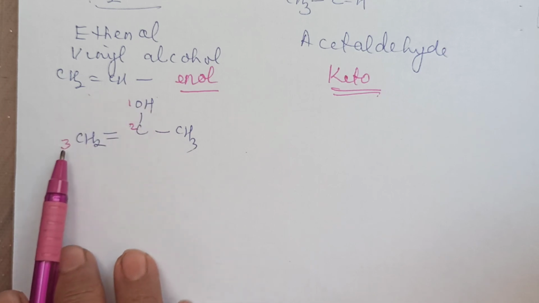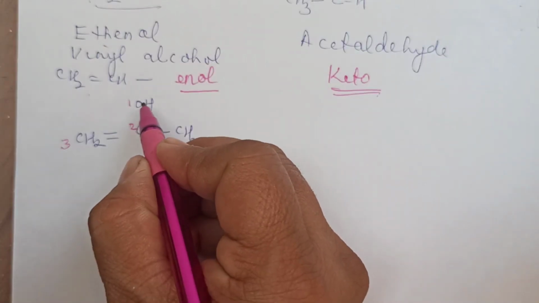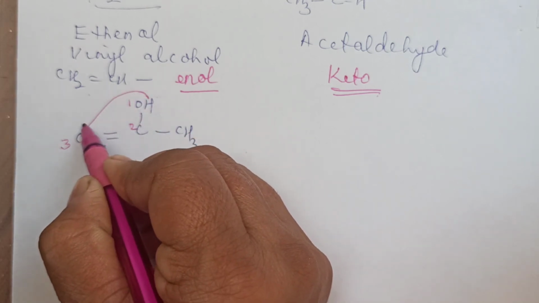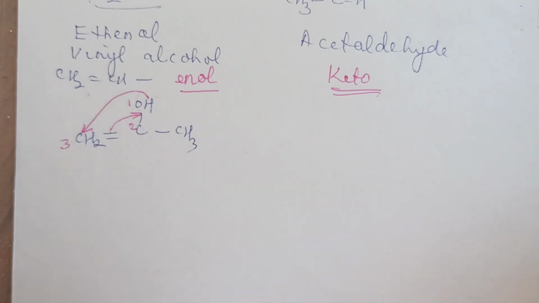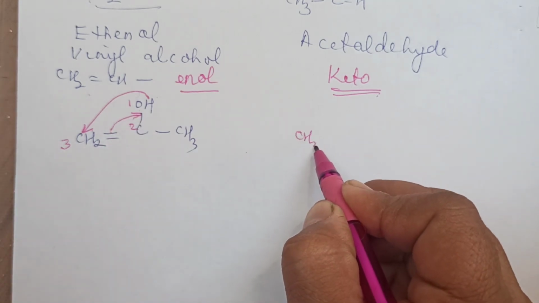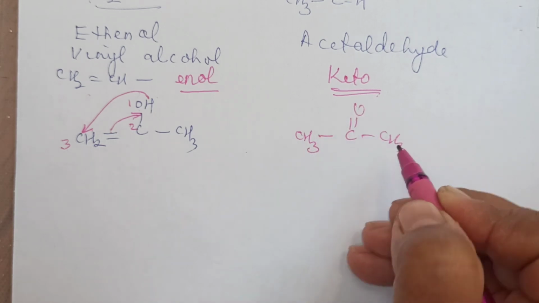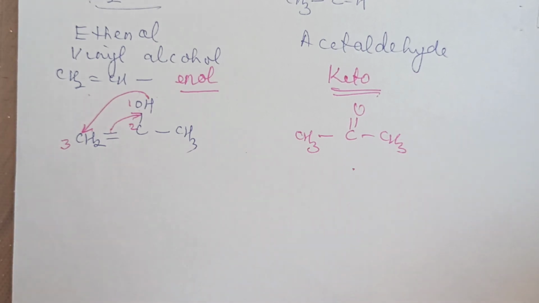It will go this side only because this is more electronegative. This is trying to pull this H towards itself. So this is one polyvalent atom. From here it goes to the third polyvalent atom. When it goes here, the double bond will shift here, and you will have the next structure, that is CH3C double bond O, and the other part remains the same. This is the keto form, this is the enol form.